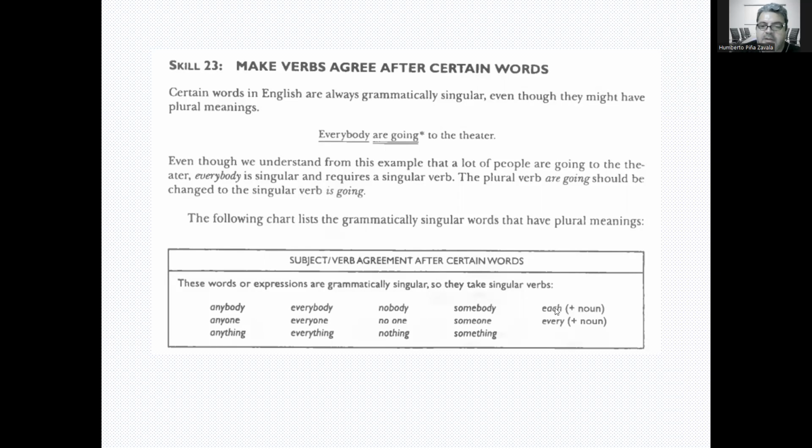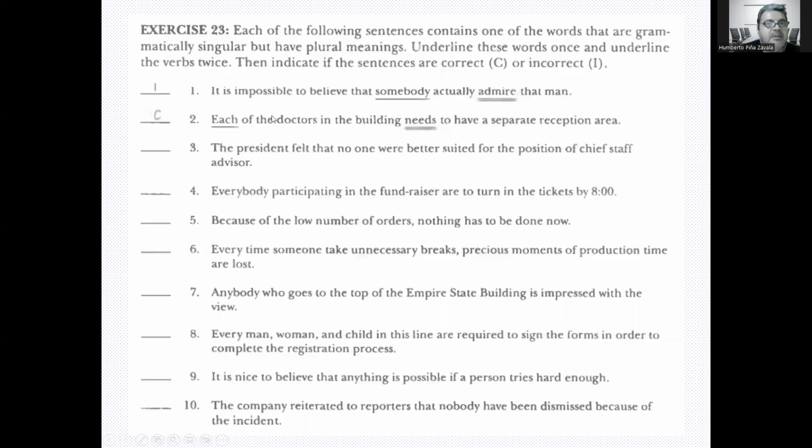And each, right? Each woman, man, and child is responsible for their own responsibilities. You know, every woman, every man, every child is responsible. So even though it has an idea of a lot of people, we should treat it as if it were a singular subject. So we need singular verbs. Okay, so let's do the exercise.